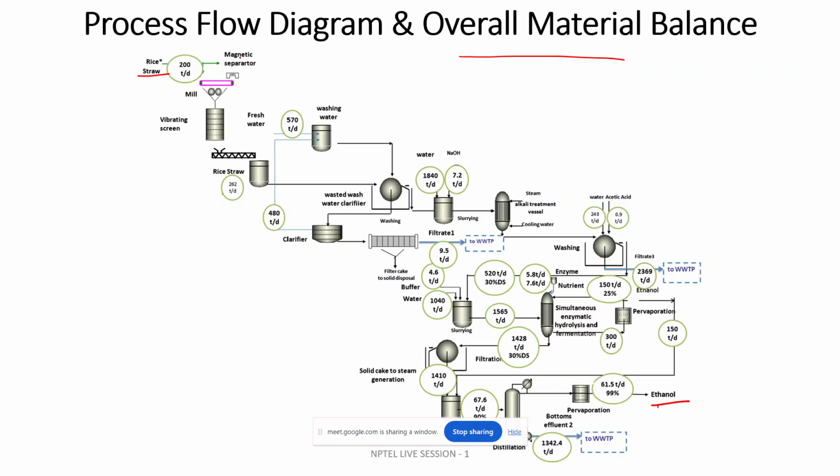It goes through a magnetic separator and undergoes the milling operation. There will be separation based on size by a vibrating screen. Fresh water input is 570 tons per day. So each and every input is defined, like how many tons per day, what material input is being used in the overall chemical plant.